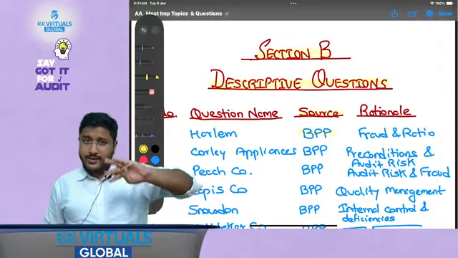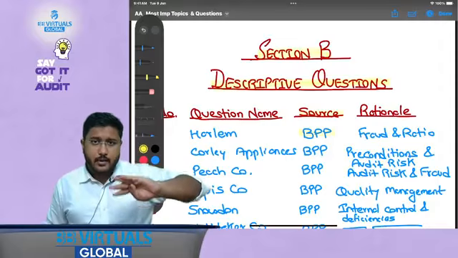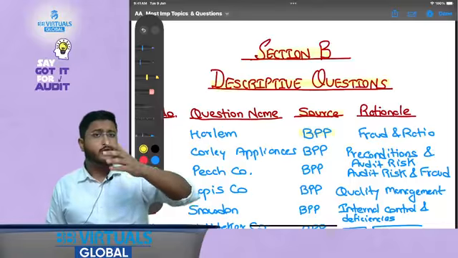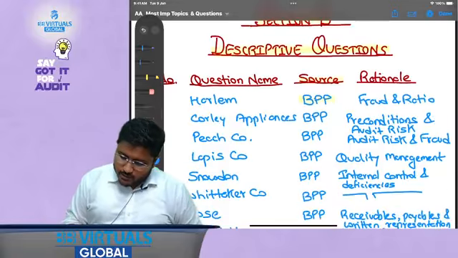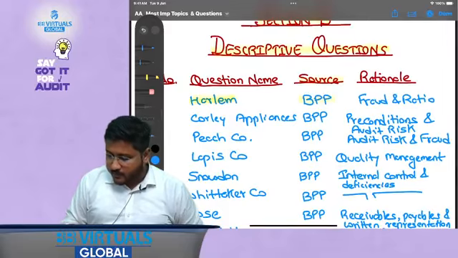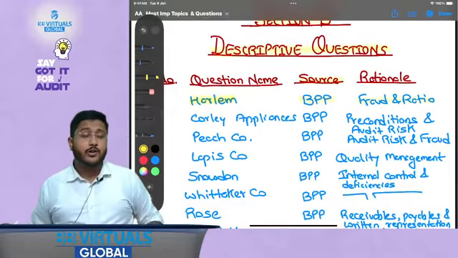So up to now we discussed the multiple choice questions. Now we are going to talk about the descriptive type questions. So the first question is Herlim. When I talk about Herlim, this talks about fraud and ratio analysis.